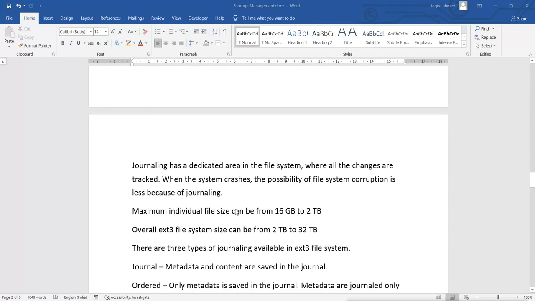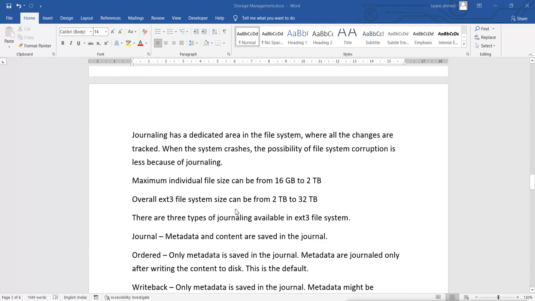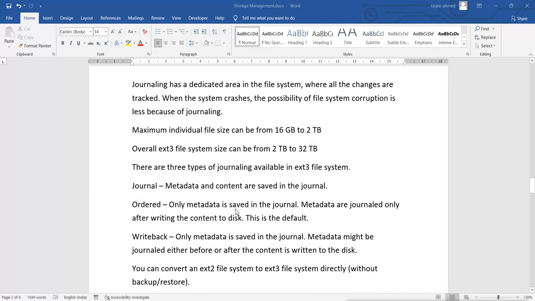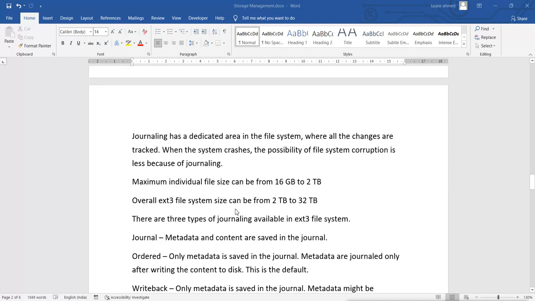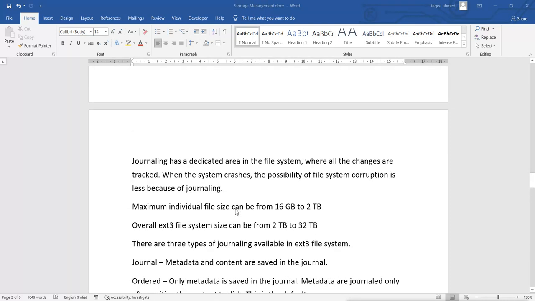What does journaling do? It provides a fallback while copying a file. Journaling has a dedicated area in the file system where all the changes are tracked. When the system crashes, the possibility of file system corruption is less because of journaling.